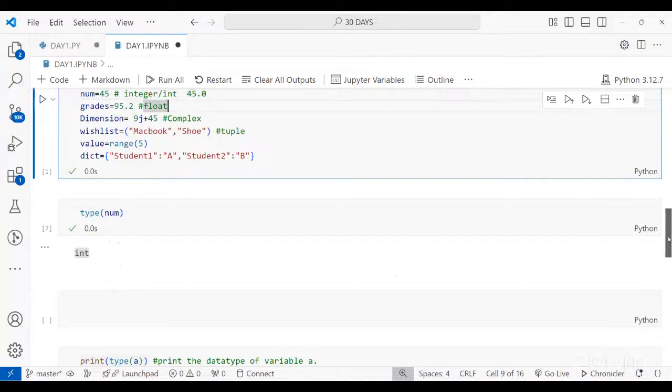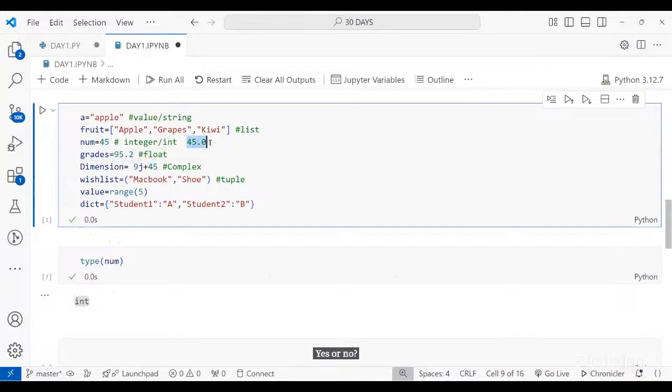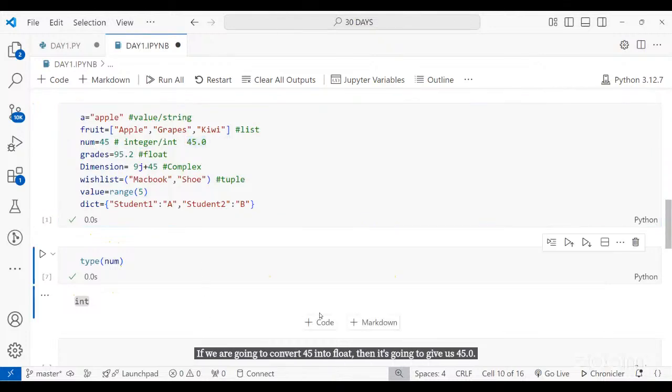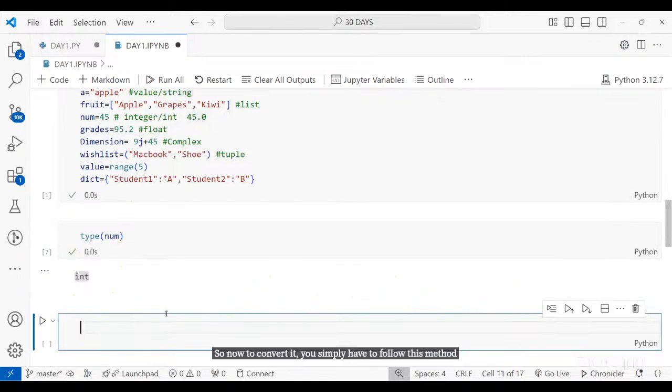Yes or no? Yes, ma'am. If we are going to convert 45 into float, then it's going to give us 45.0. So now to convert it, you simply have to follow this method. You have to first mention the type that you want to convert it into. I want to convert it into float.